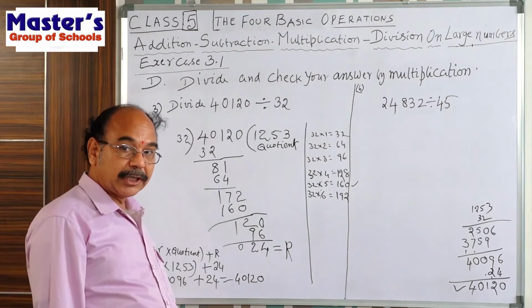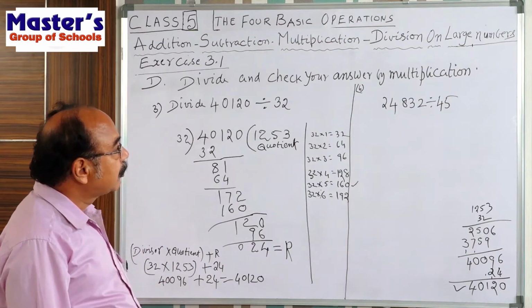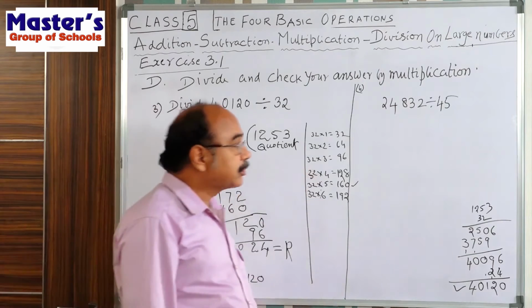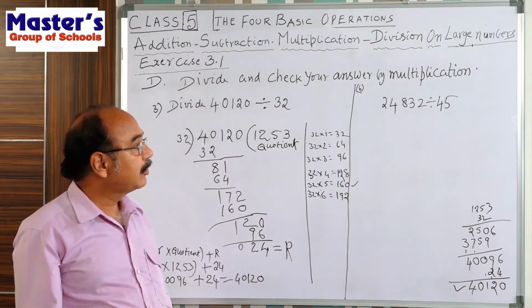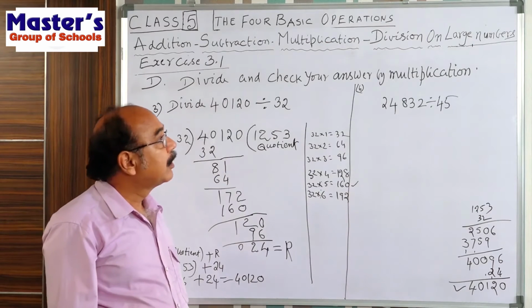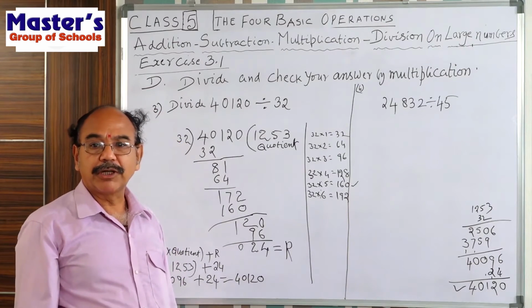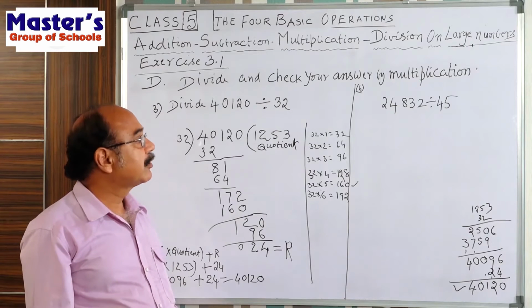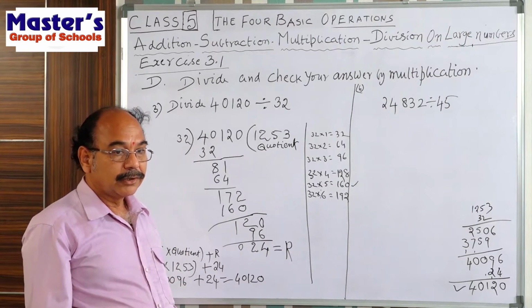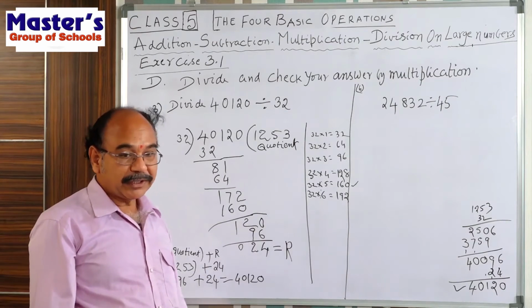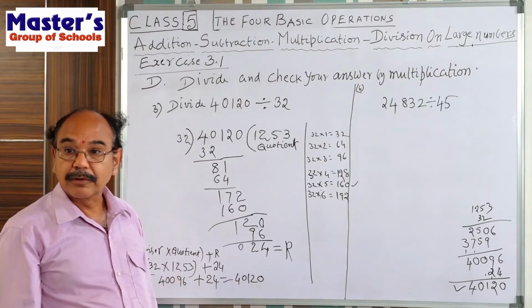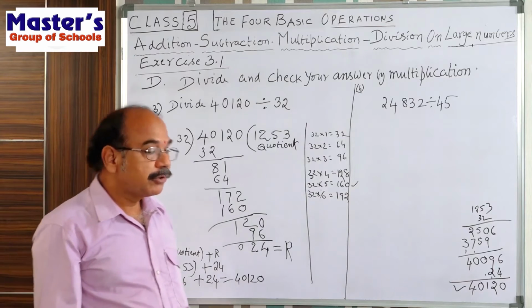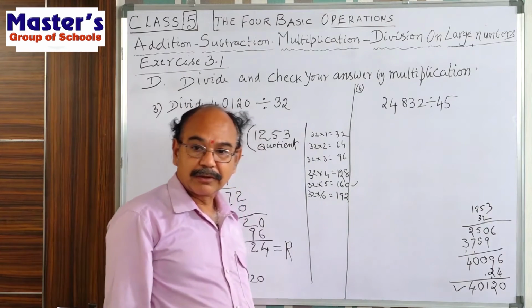Okay, children, understand. Now you come to one more question, the sixth question. Division with 45. With large numbers, we are showing the division. You are perfect in tables up to a limited number, but here we are doing the division with 45.